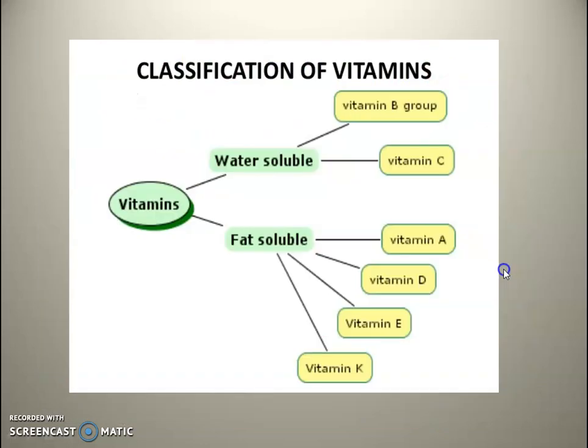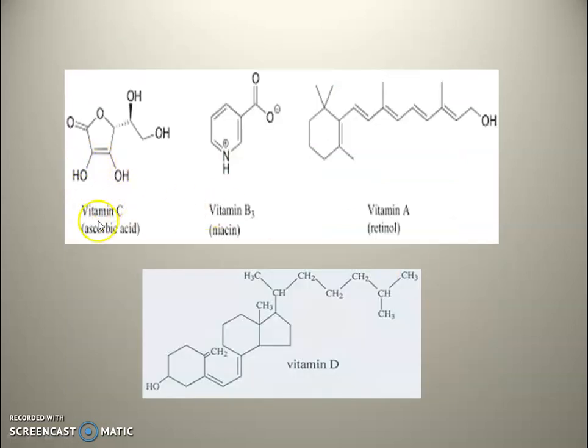Vitamins. Vitamins are water soluble vitamins and fat soluble vitamins. Water soluble vitamins contain the vitamin B group and vitamin C. Fat soluble vitamins contain vitamin A, vitamin D, vitamin E, and vitamin K. This is vitamin C, called ascorbic acid, vitamin B3 called niacin, vitamin A, one form of which is retinol, and vitamin D or cholecalciferol.